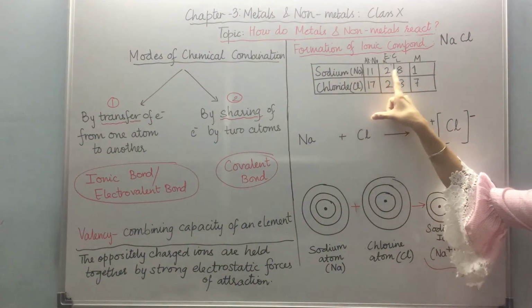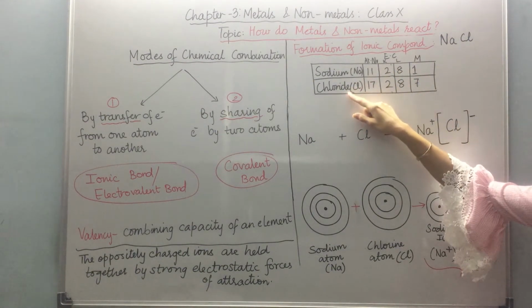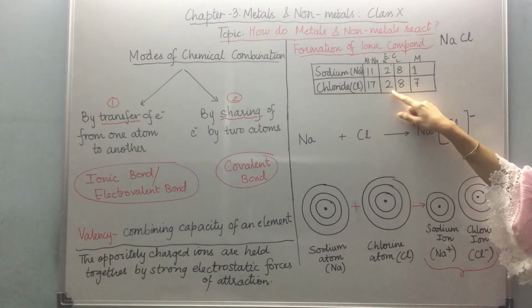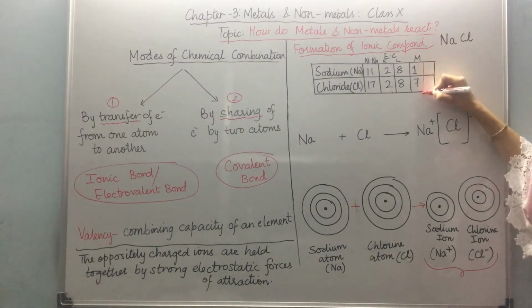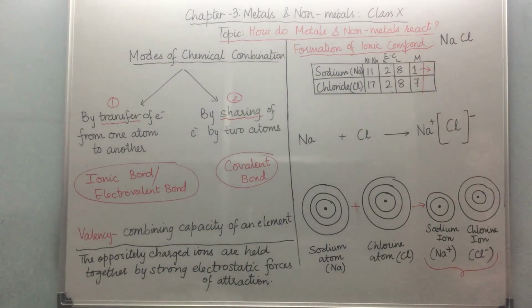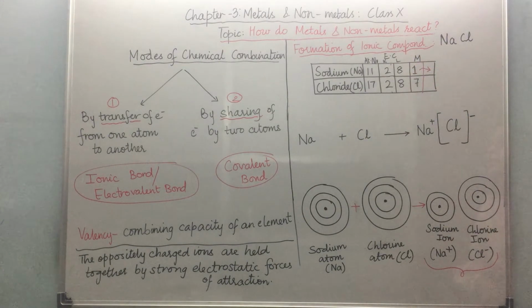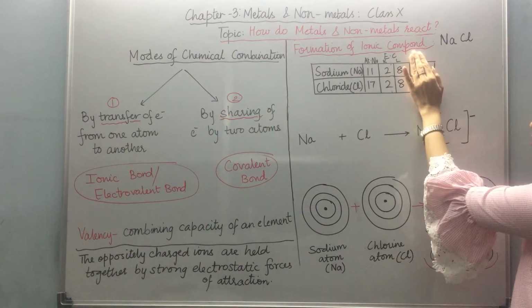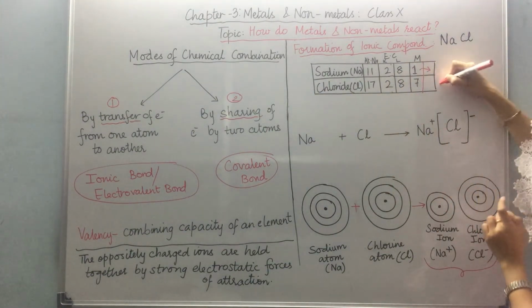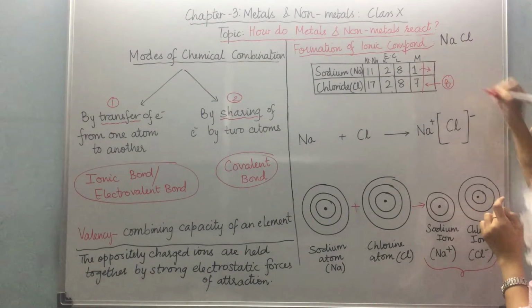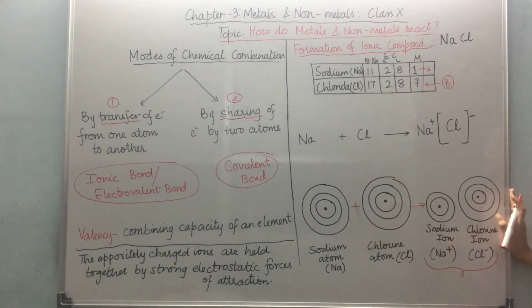Sodium's electronic configuration is 2, 8, 1, having atomic number 11. For chlorine, it is 17 and the electronic configuration is 2, 8, 7. So we can see here sodium wants to lose this one electron so that this M shell is eliminated and it has achieved octet in its outermost L shell. Similarly, chlorine wants to gain one electron to achieve octet here, and then it would become 2, 8, 8 and stable as a noble gas.